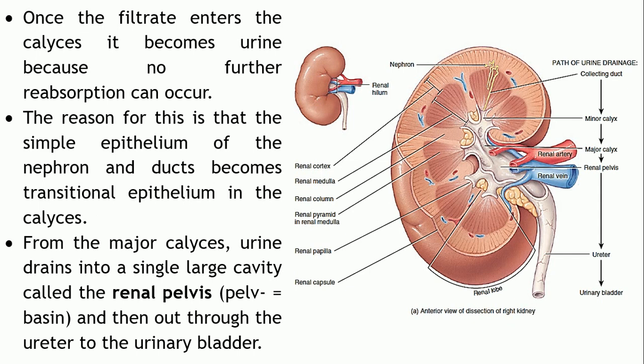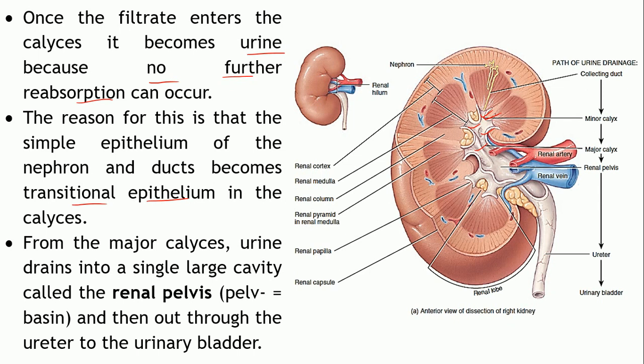Now, the filtrate is known as urine once it is drained into the minor calyx or the major calyx. Till then it is known as a filtrate. The reason is that no further reabsorption can occur in these areas, because the simple epithelium of the nephron and the ducts becomes transitional epithelium. So no process of secretion or reabsorption takes place, and whatever is drained into the calyces is known as urine.